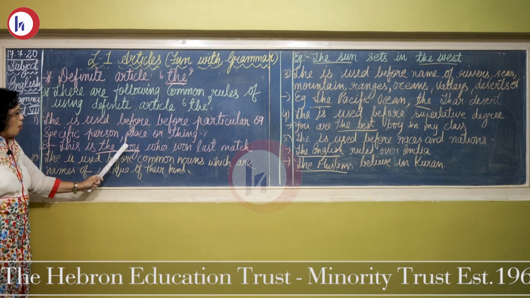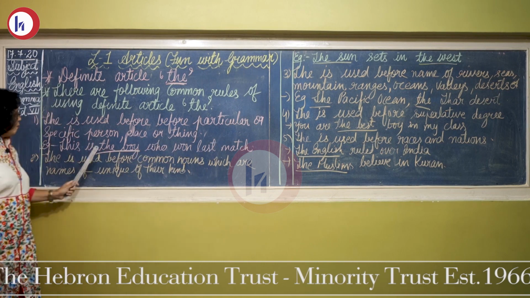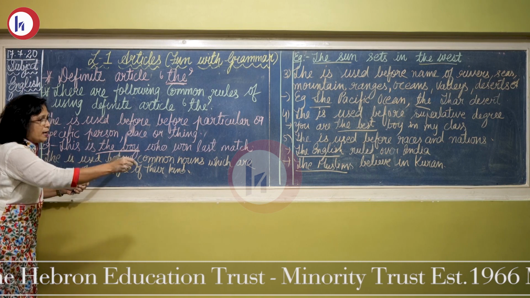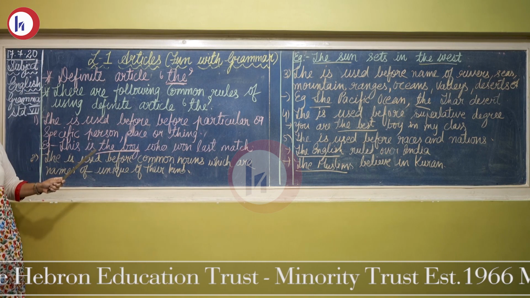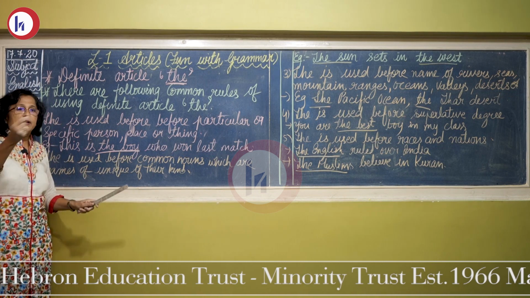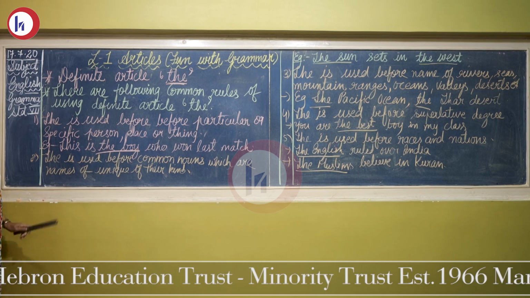This is the boy who won last match. Here why I have written the boy? Because this is the same boy who won the match. So that is why the second time when we refer to that boy we use the instead of a.